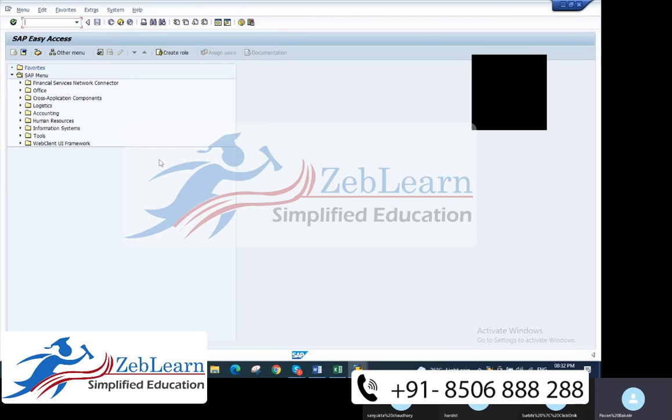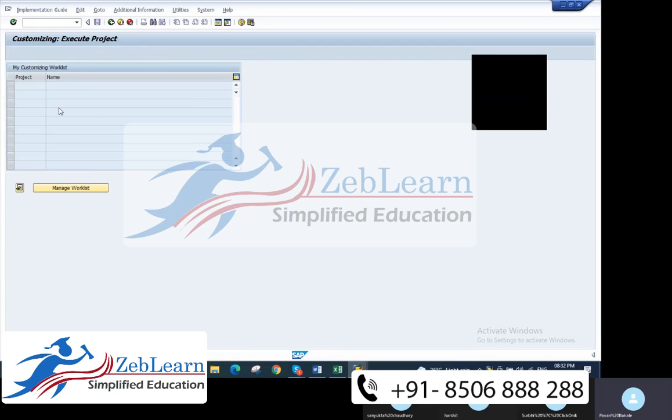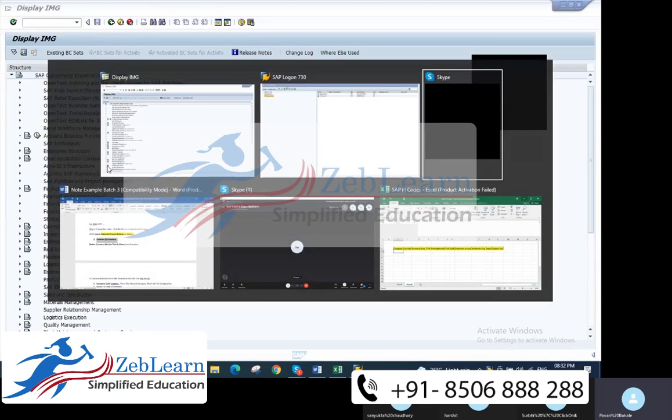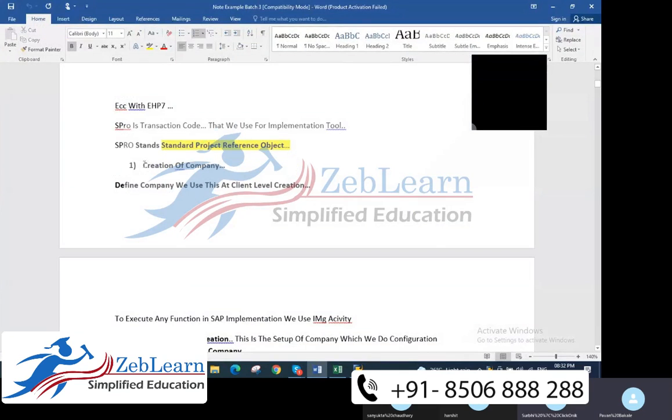So see here, as I told you, this is an end user tool, and yesterday I told you that when we go for the IT tool, this is the implementation IT tool which we use here. Now, the first step of SAP we start with today is the creation of company.